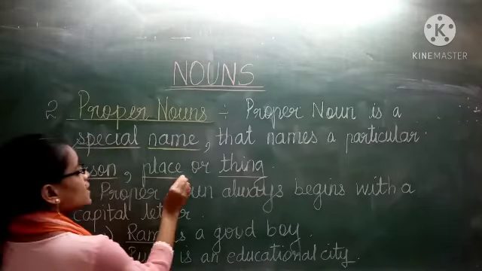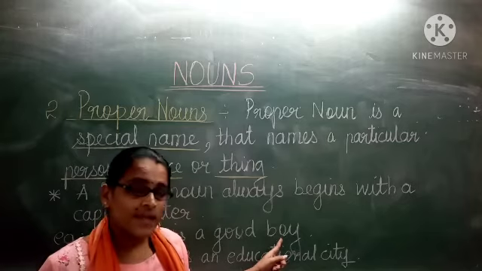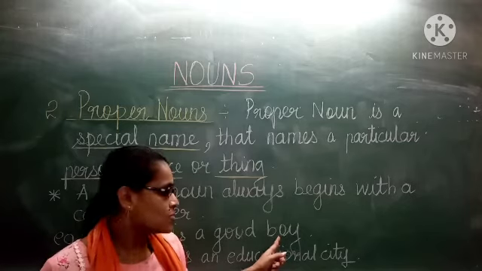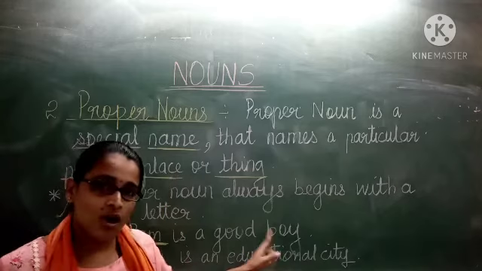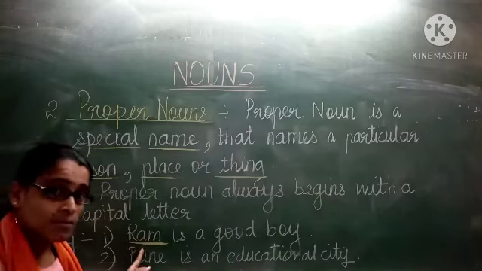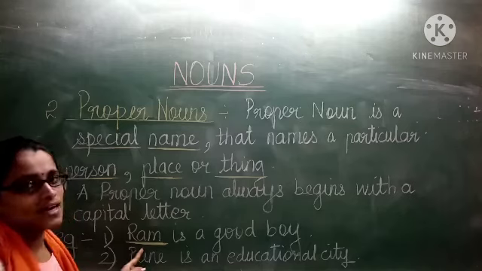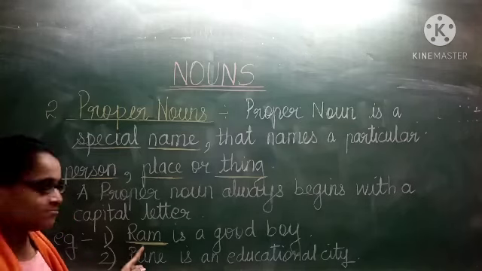For example, Ram is a good boy. Here Ram, because it is the name of that particular person, that is why Ram is a proper noun. As I told you, here there is boy. Boy is also a noun, which kind of noun will it be, children? It will be common noun, because here boy means it can be any boy. It resembles the group. So here boy is a common noun, but Ram, because it is a name given to that particular person, is called a proper noun.